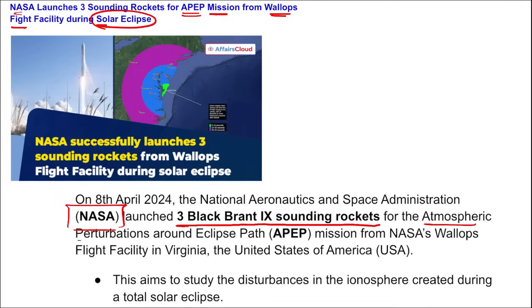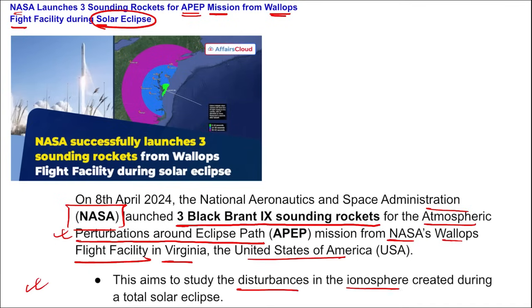Atmospheric Perturbations around Eclipse Path. I repeat, Atmospheric Perturbations around Eclipse Path mission, that is the APEP mission. It was launched by NASA from NASA's Wallops Flight Facility in Virginia, USA. What is the aim of this APEP mission? The aim here is to study the disturbances in the ionosphere created during a total solar eclipse.